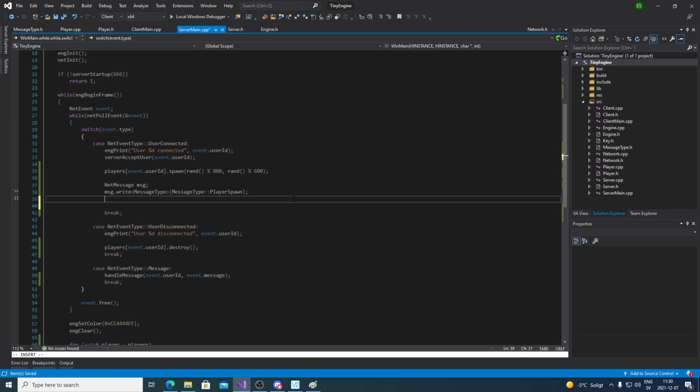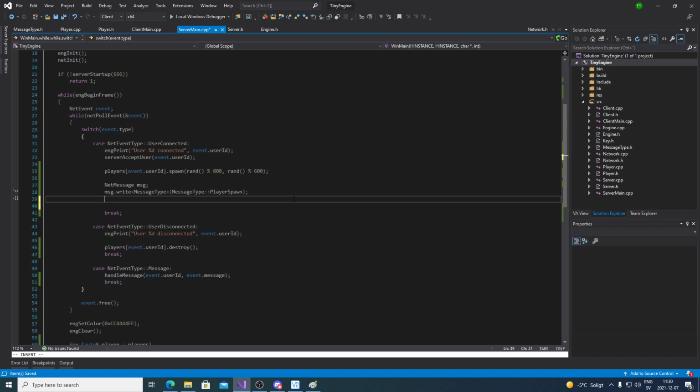So we're gonna write that we want to spawn a player. That's the type of message that we are sending. Then we're gonna send which index we're spawning. This is important, because the receiver won't know just from the player spawn which player we are spawning. Later, whenever the players do something, we're gonna refer to their ID to say which player is shooting a bullet or something. It becomes very important. We can't just say a player. We can't send pointers over.